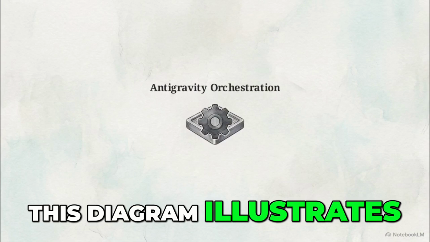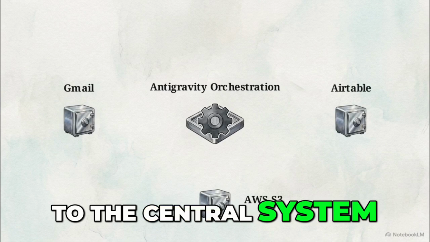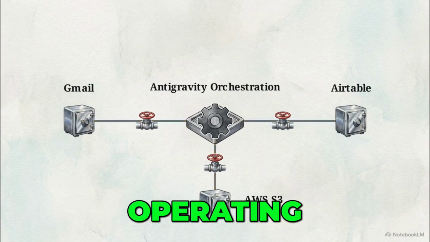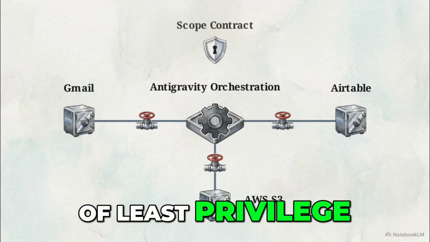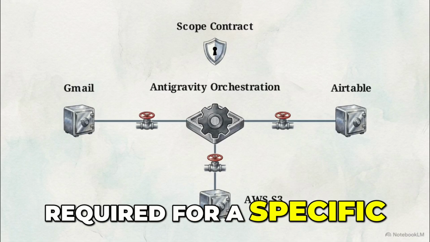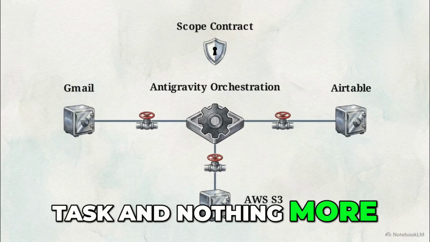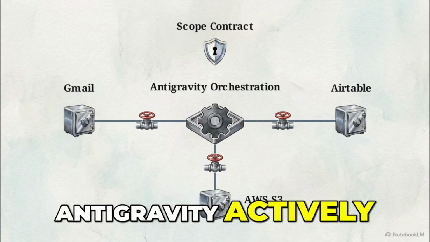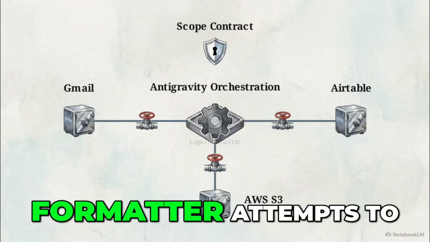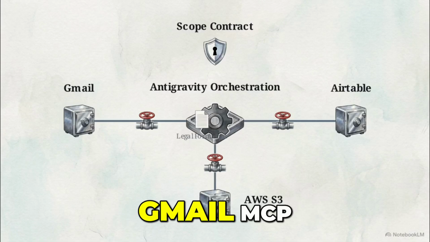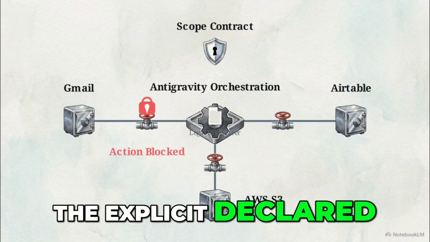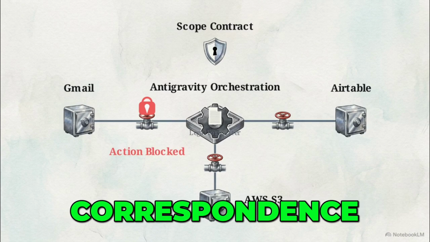This diagram illustrates how these external vaults connect to the central system. Each narrow pipeline represents an MCP integration operating on a strict principle of least privilege. The configuration files dictate the exact minimal access required for a specific task, and nothing more. During execution, Antigravity actively negotiates these permissions on a per-skill basis. If the legal document formatter attempts to read an email via the Gmail MCP, the valve remains locked because that skill lacks the explicit declared scope to access external correspondence.